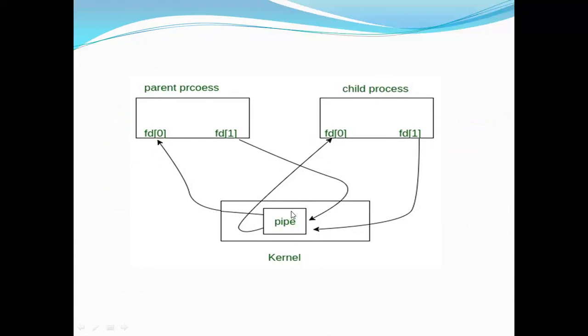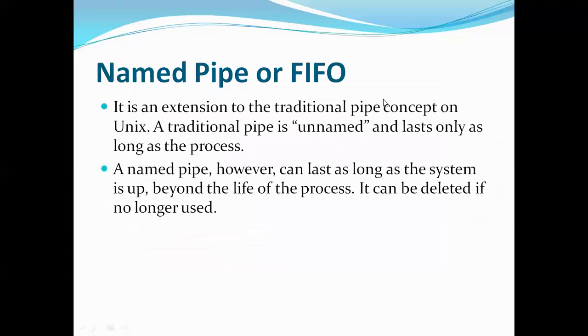And one more thing is, this normal pipe, when it is created, will be used for communication and will be destroyed immediately when the parent and child processes terminate. Means its lifetime is dependent on the processes, whereas the named pipe's lifetime depends on the system. Means it will not terminate when the process terminates, it will terminate when the system terminates. So that is the difference. First difference is it is not between related processes, and the next is it lasts as long as the system is up.